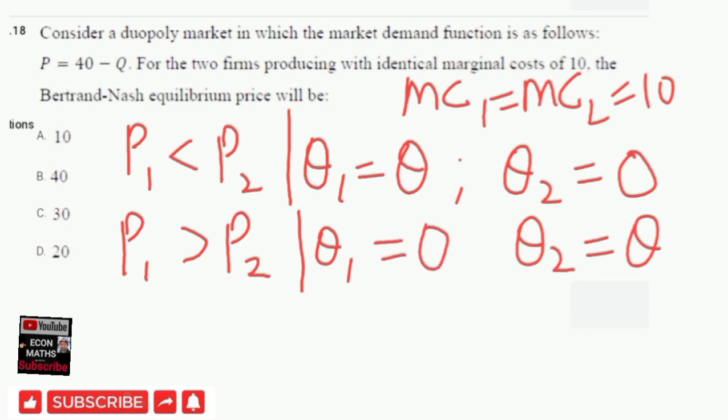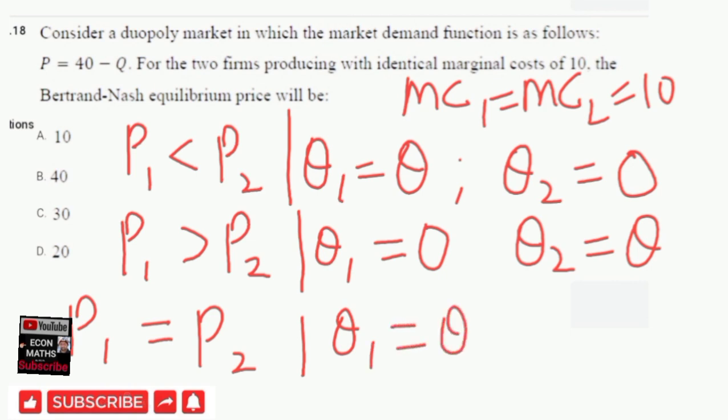And another situation could be if the price set by firm 1 is equal to the price set by firm 2. In that case, the market will be split between these two firms. In that case, the quantity supplied by firm 1 is equal to the quantity supplied by firm 2, which would be equal to Q divided by 2.